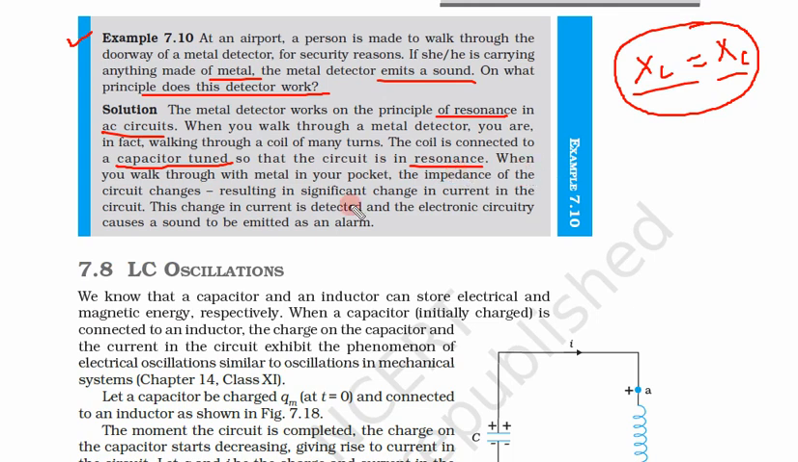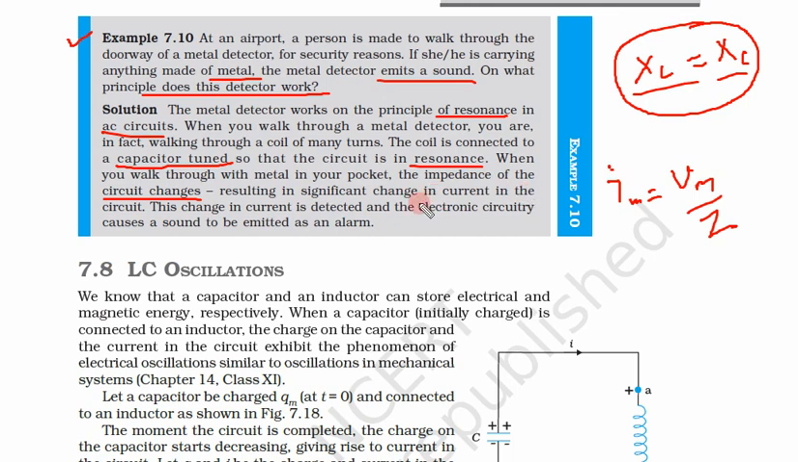When you walk through with metal in your pocket, the impedance of the circuit changes. So this will change the impedance of the circuit, resulting in significant change in current. As you walk through this metal detector, the impedance changes significantly because of the metal. That impedance change results in change of the current because current depends on impedance. Im is equal to Vm upon Z. So now impedance has changed.